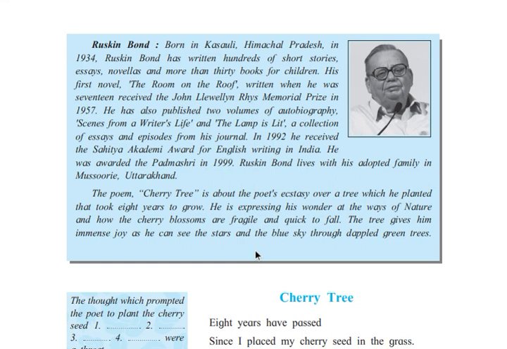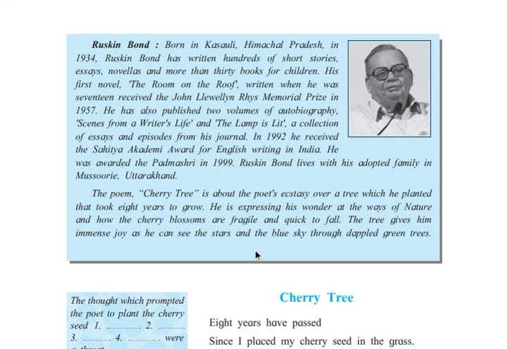A collection of essays, and he has published an autobiography of himself, and then a collection of essays, Episodes from his journal. In 1992, he received a Sahitya Akademi Award for English writing in India, and he was awarded the Padma Shri in 1999.